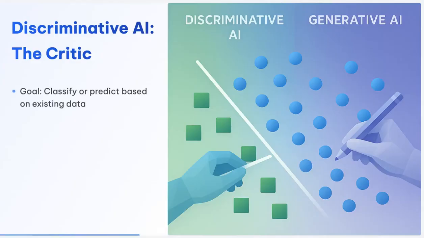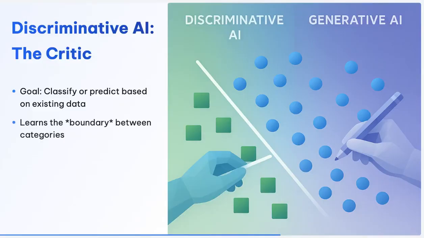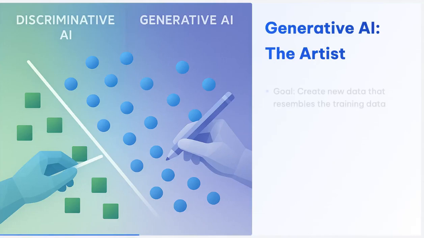Think of discriminative AI as the critic. Its main goal is to classify existing data or make a prediction about it. It learns the boundary, or the difference between different categories. Our spam filter example is a perfect case. It learns the boundary between what looks like a spam email and what looks like a not spam email, and then classifies new emails. Generative AI, on the other hand, is the artist.